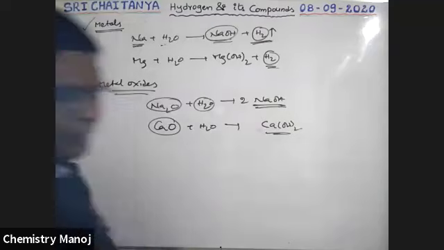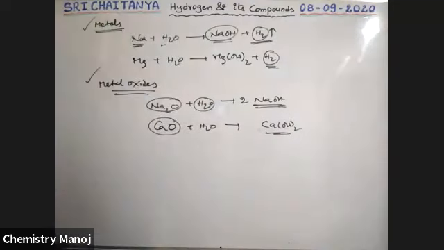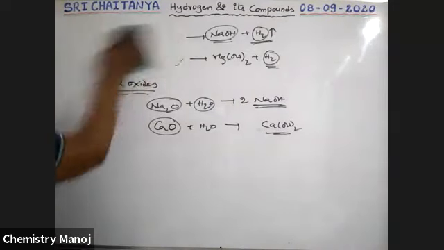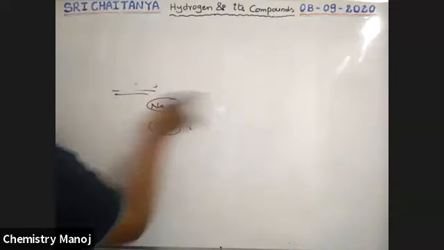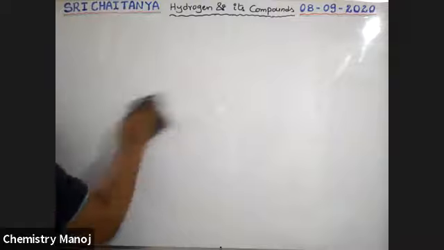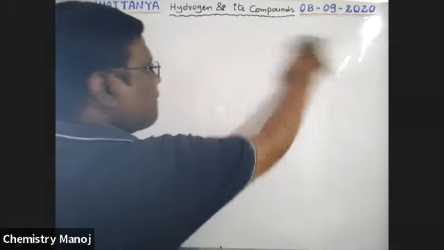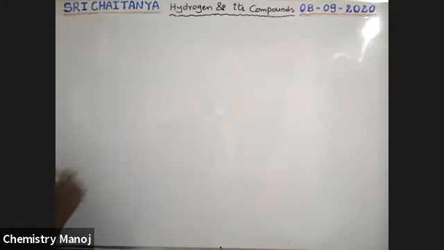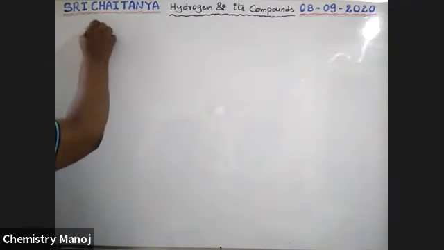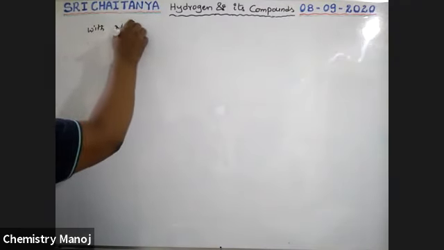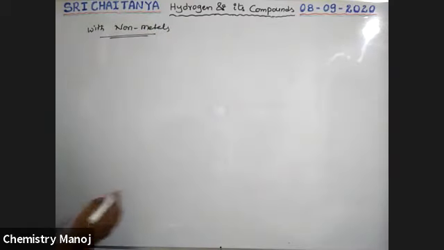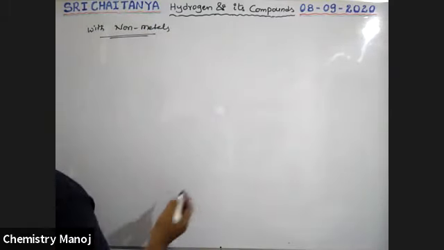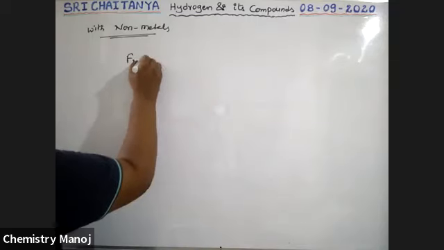Now, reaction with non-metals and non-metal oxides. This is with the non-metals, boys. Very, very important. Let us take halogens as our non-metals. Fluorine, it is a very, very important reaction.